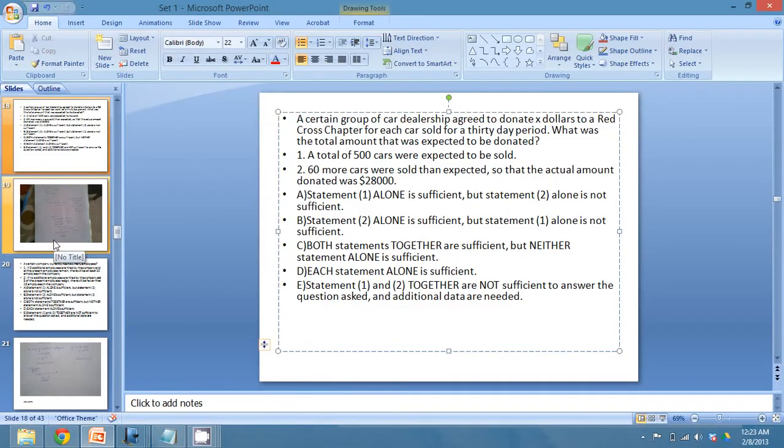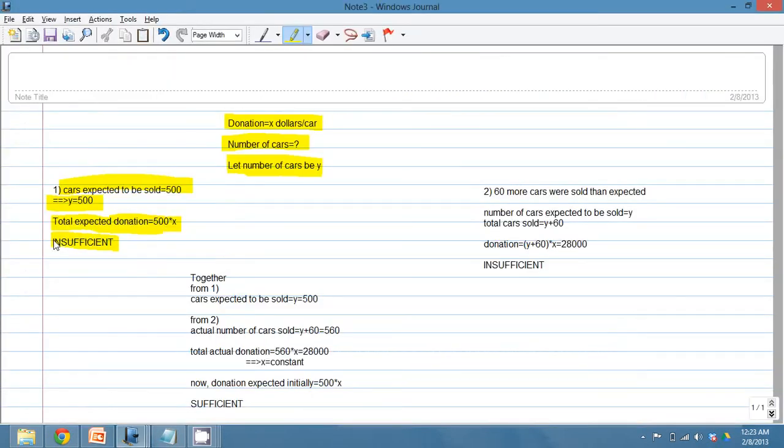Now 60 more cars were sold than expected, so that the actual amount donated was $28,000. We still don't know the number of cars that were expected to be sold, so let's consider those cars to be Y. Y cars were expected to be sold, and 60 more cars were sold.